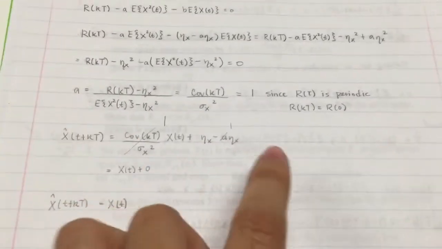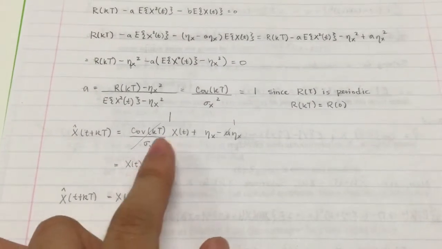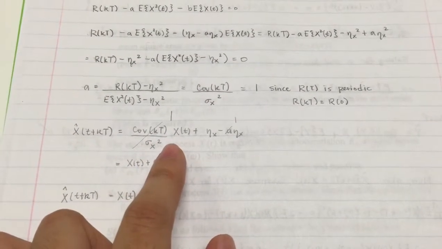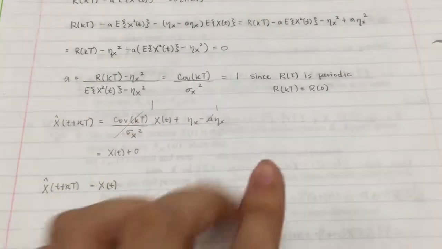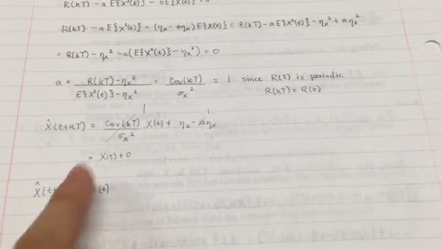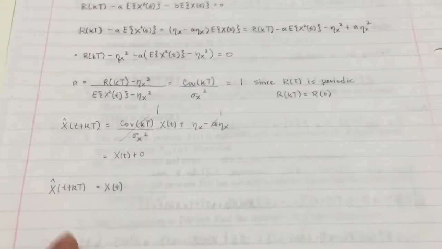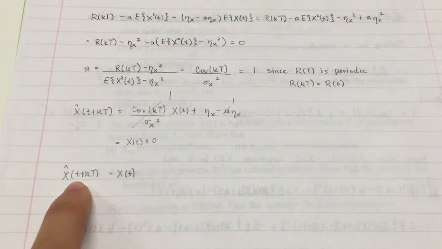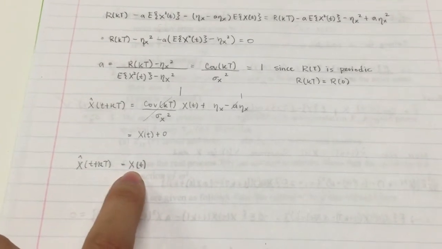So since we know a is 1, we put this back into the expression. This goes to 1 because a is 1, and so does this one. So it's just x of t plus 0, which is just x of t. So we prove that the linear estimator of x at t plus kT is equal to x of t.